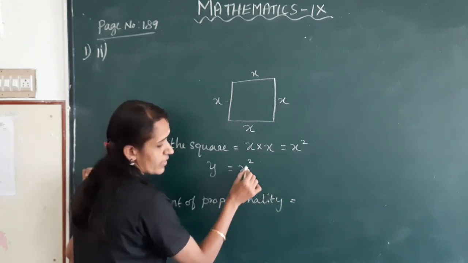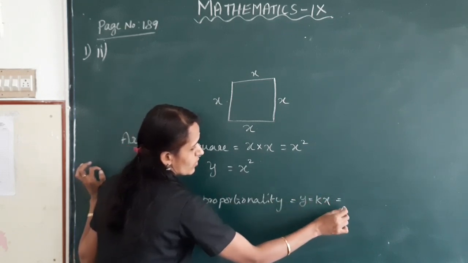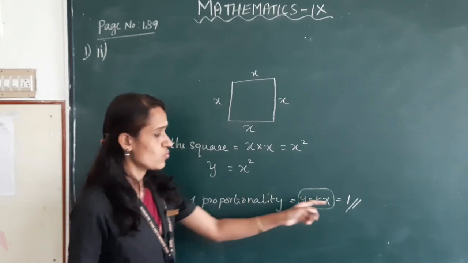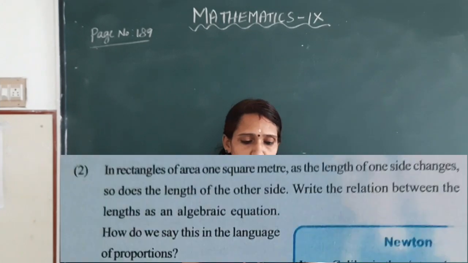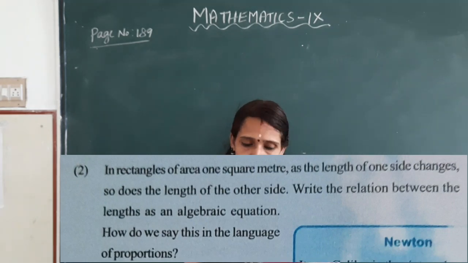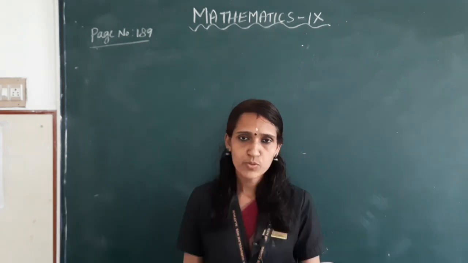here y is equal to kx. Here k is 1. Constant of proportionality is equal to 1. Okay, clear? Next, in rectangles of area 1 square meters, as the length of one side changes, so does the length of the other side. Write the relation between the length as an algebraic expression. How do we say this in the language of proportion?